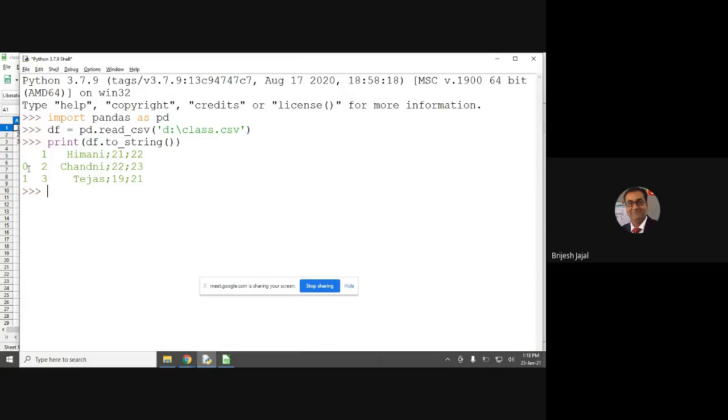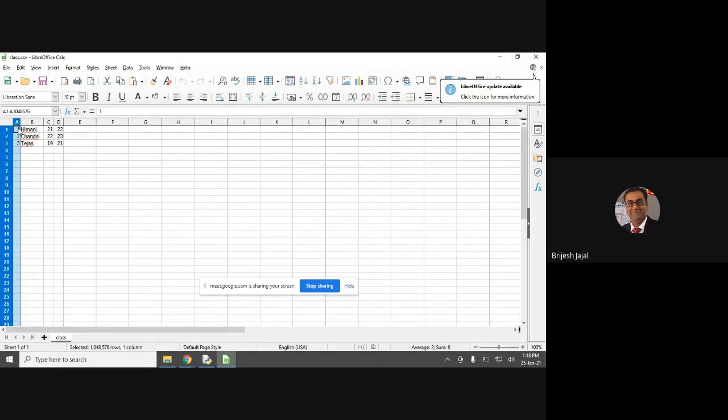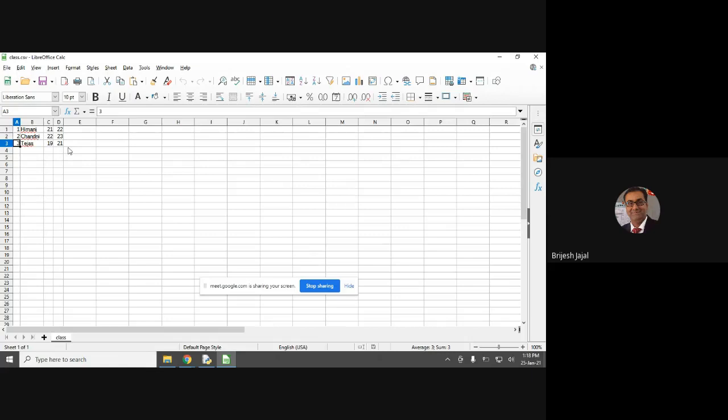But why does it show 0 and 1 here? Is there any other column here? No. Okay, so we have to filter also, because this is one sheet. I can have multiple sheets also. So how will it determine under what sheet the data is present?